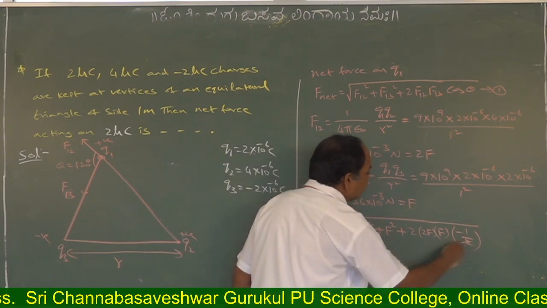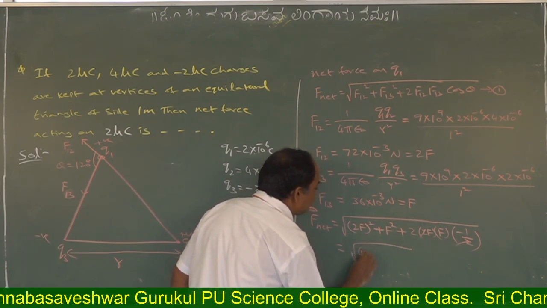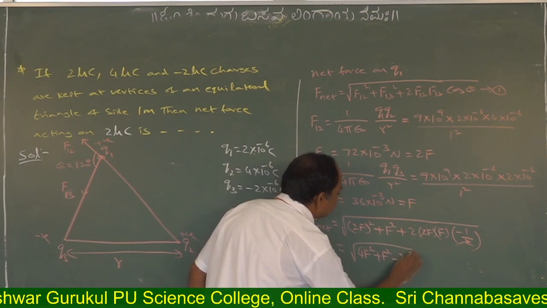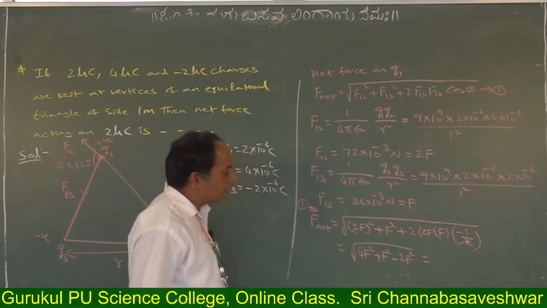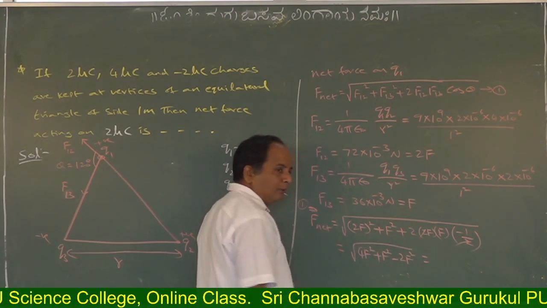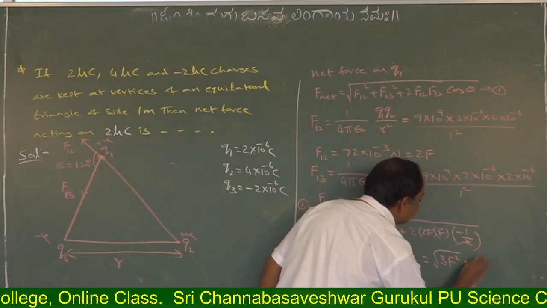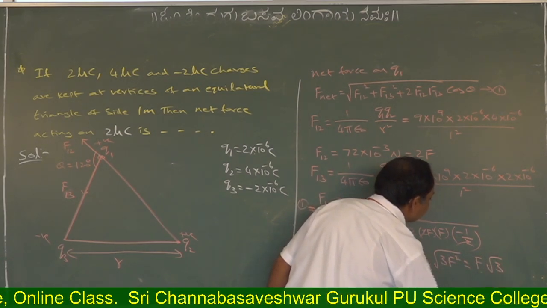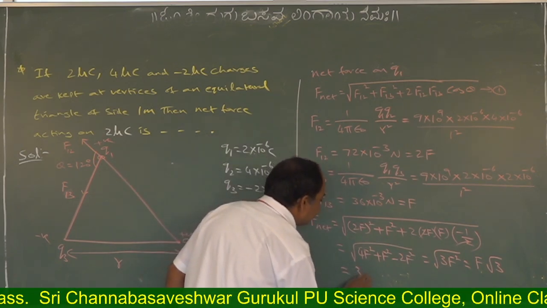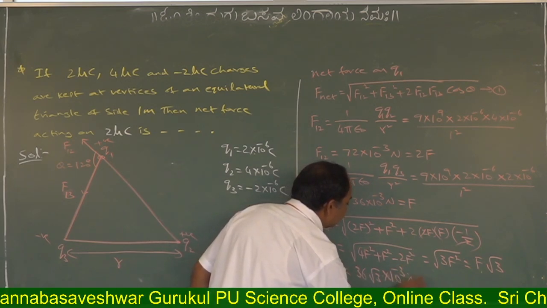The 2 cancels. So root over 4F square plus F square minus 2F square. That is 4 plus 1, 5, 5 minus 2, 3. So root over 3F square, that is F root 3. What is the F we consider? 36. So 36 root 3 into 10 power minus 3.